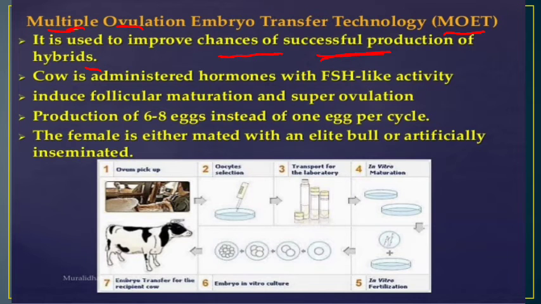Okay, for example, in the cow, first of all, सबैभन्दा पहिला चाहिँ काउमा FSH, that is the hormone, follicular stimulating hormone. Okay, यो hormone लाई के गर्छ, inject गर्छ अथवा administer गर्छ in the cow. सबैभन्दा फर्स्टमा काउलाई के गर्छ अरे, follicular stimulating hormone. This hormone will induce the follicular maturation and super ovulation.